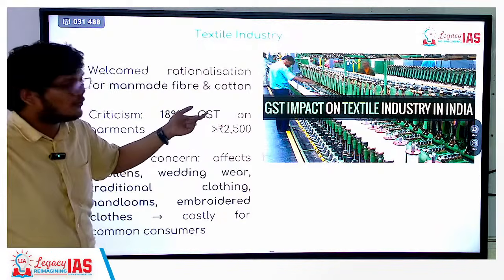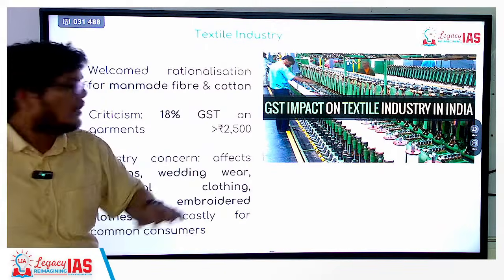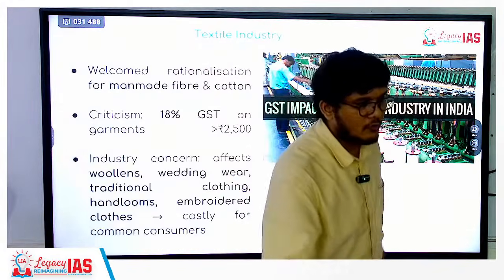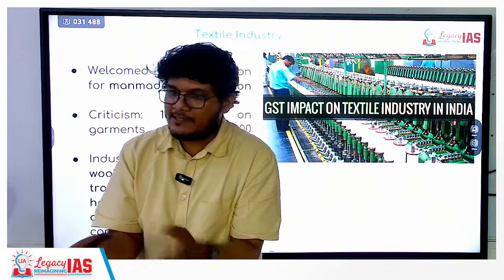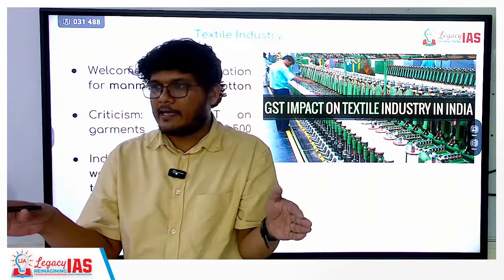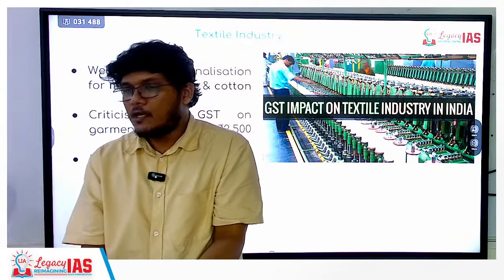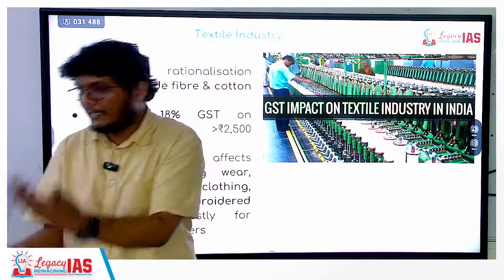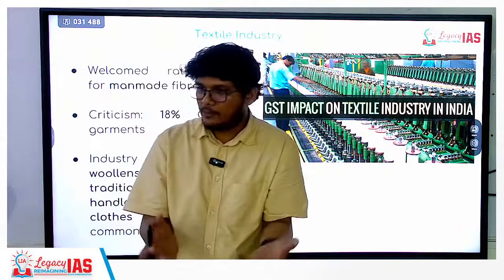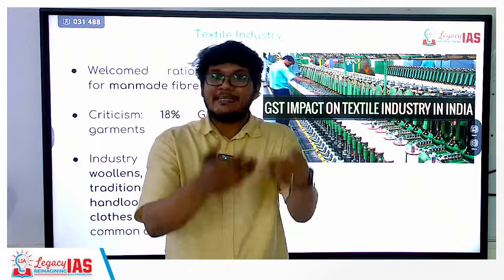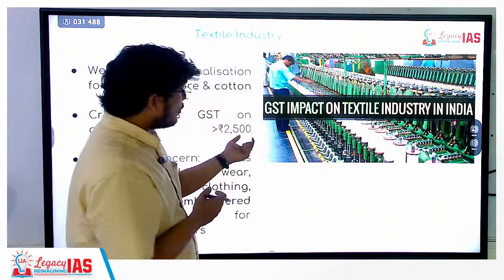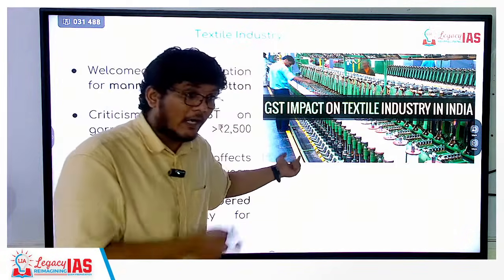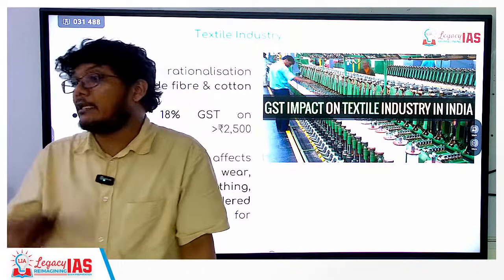Now see, I think this is a good approach. Now we can argue with respect to the rate, but at least the approach is good, right? The approach is good because previously what was the case? Same GST on the attire irrespective of the cost of it, right? So generally the rich and more affluent people are going to buy costlier attires, whereas the others are going to buy cheaper. So if you are buying cheaper attires, you are being taxed less. So that is trying to put progressive taxation characteristics in an indirect tax. So that is a really good thing.